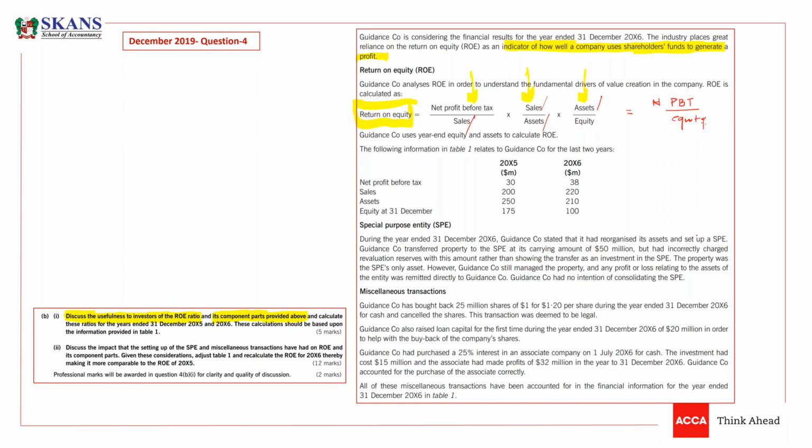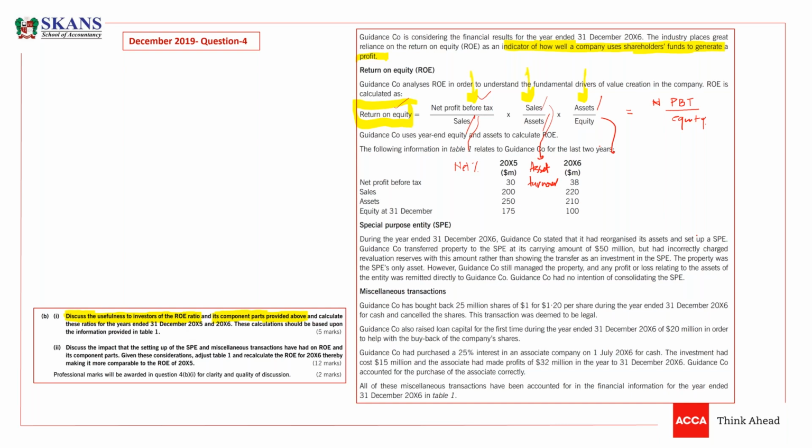But the first part is a very simple part. You just need to explain what the meaning of return on equity is and what message this ratio gives to the investors. In the same way, net profit before tax divided by sales, we know this is the net profit percentage. What message is given through this ratio? Then this is the asset turnover ratio, and this is the asset to equity ratio. What does it mean? Obviously, I'm going to explain. Is that okay, guys? Are we clear?